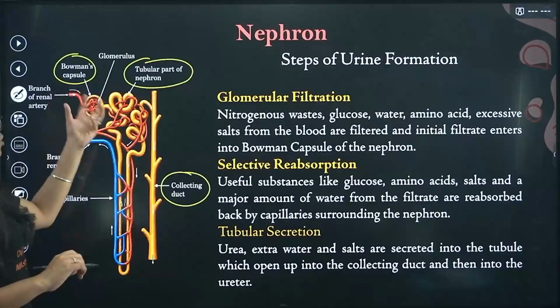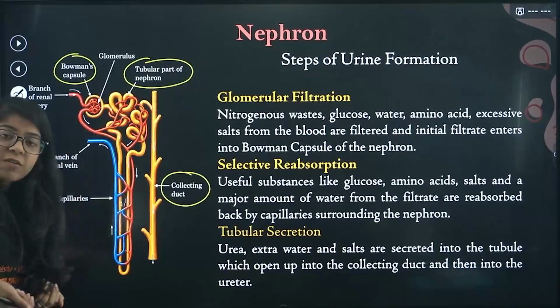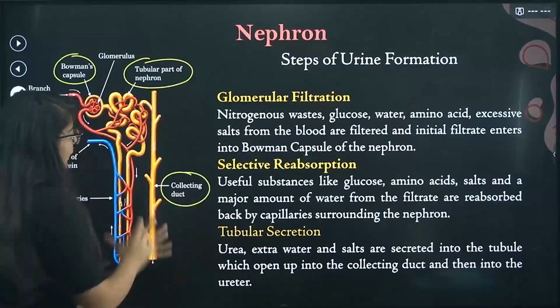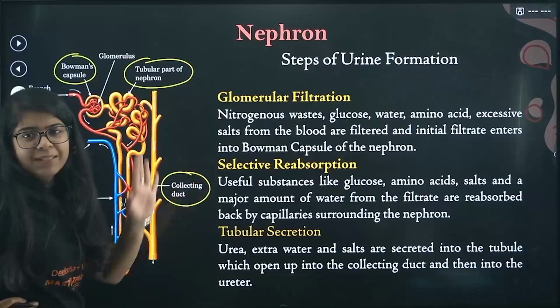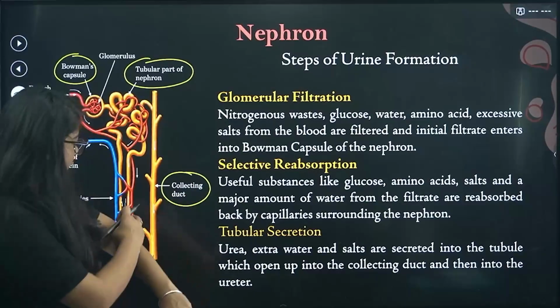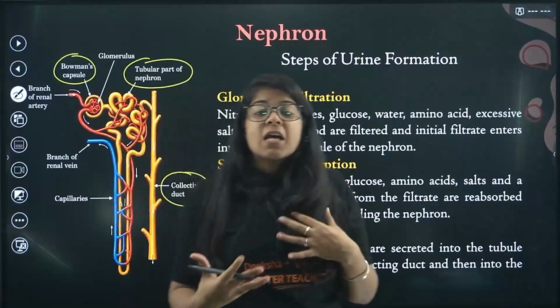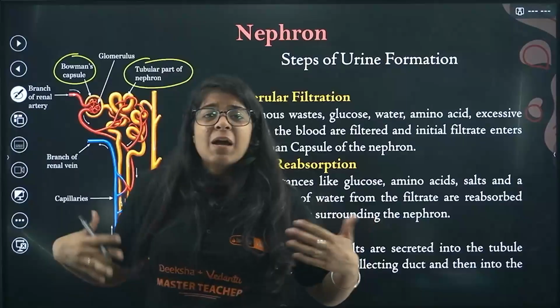Now Bowman's capsule purifies the blood, and this tubular part again reabsorbs some things. Then finally there is production of urine, and it almost goes into the collecting duct. But then again, we see tubular secretion. That means whatever the urea, the extra water, the salts, now blood is like checking itself. Am I okay? Is anything impure left?